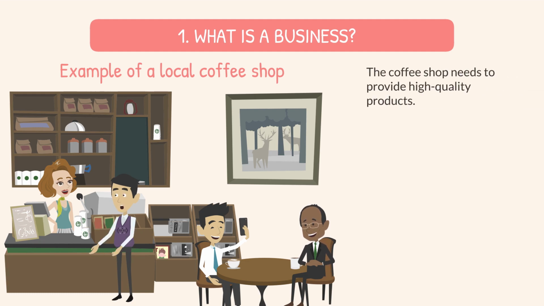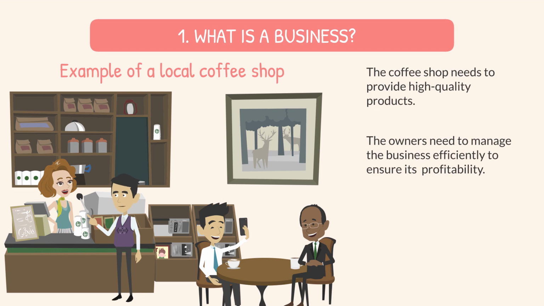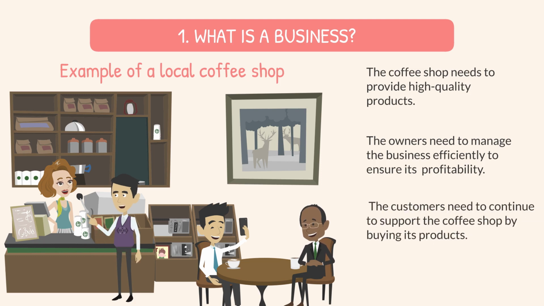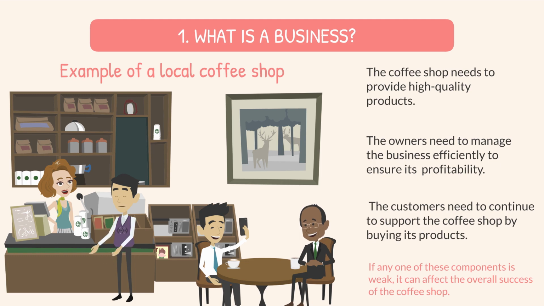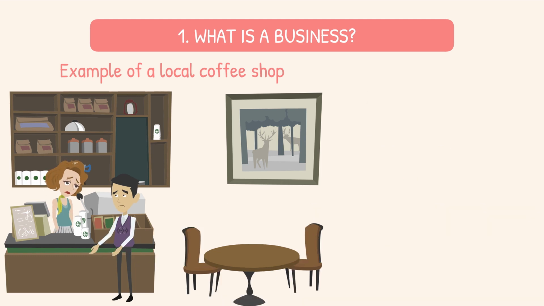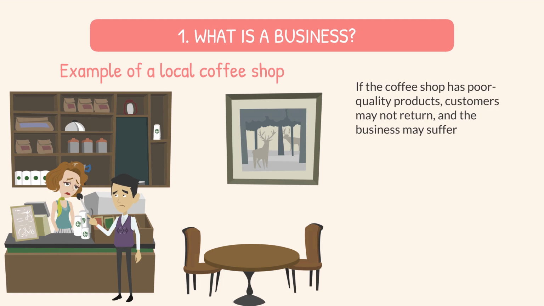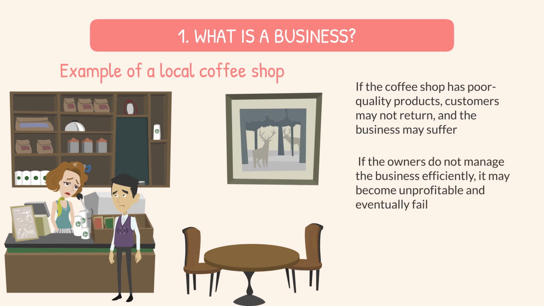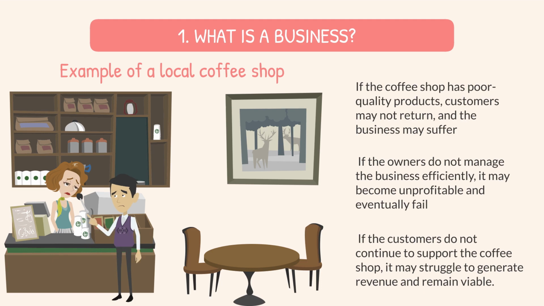The coffee shop needs to provide high-quality products to attract customers. The owners need to manage the business efficiently to ensure its sustainability and profitability. And the customers need to continue to support the coffee shop by buying its products. If any one of these components is weak, it can affect the overall success of the coffee shop. For example, if the coffee shop has poor quality products, customers may not return. If the owners do not manage the business efficiently, it may become unprofitable and eventually fail. And if the customers do not continue to support the coffee shop, it may struggle to generate revenue.